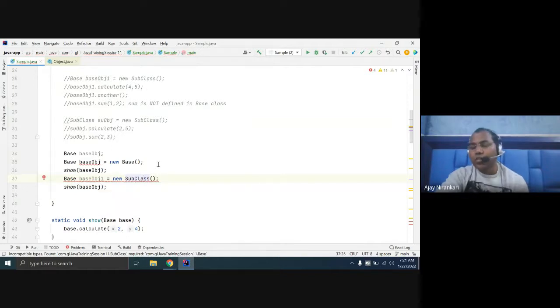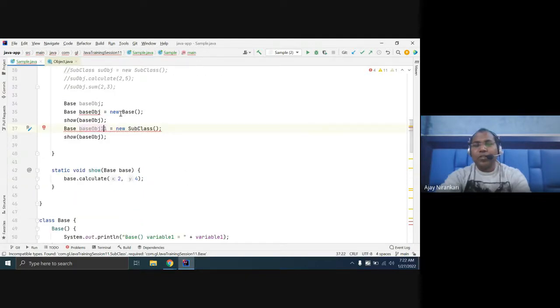So this is the new thing you learn today. Here the left hand side is one thing and the right hand side is a different thing. Is it only feasible due to inheritance? Both have a relationship. The subclass has a relationship with the base class, so the compiler allows you to create it. So you have to do some practice and then discuss how you'll do it. Yes, this is the new thing.